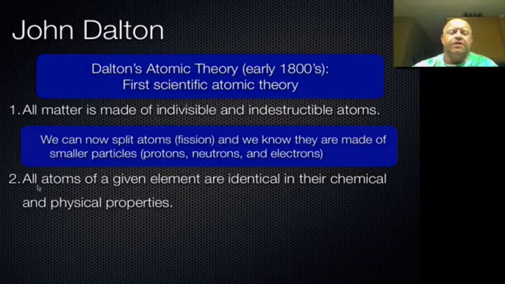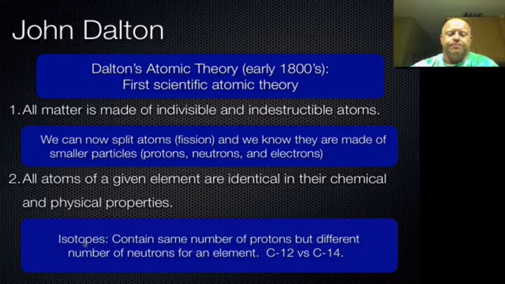His second part of his theory tells us that all atoms of a given element are identical in their chemical and physical properties. That sounds like it's a pretty good statement. There's one small piece here that's a little bit mistaken, though. He says all atoms of an element are identical. We now know that elements have multiple versions of them called isotopes. So, again, a slight modification on his original theory to basically talk about what an isotope is.